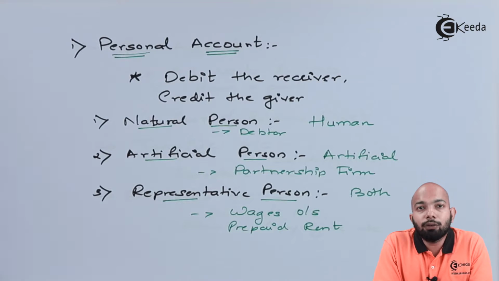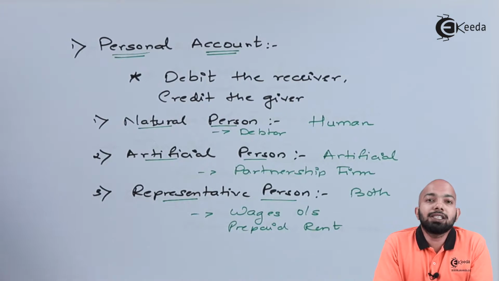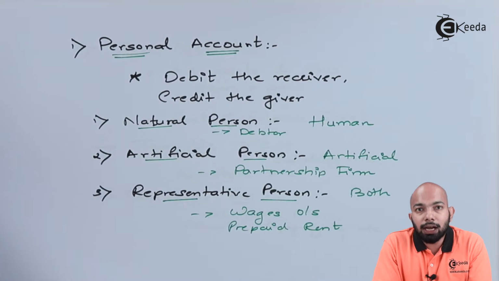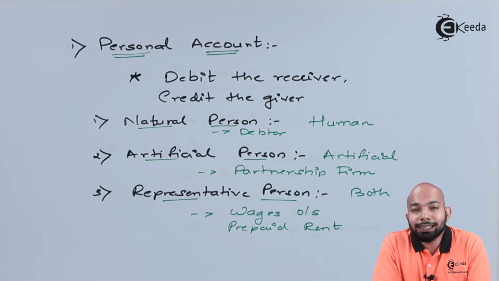Here we have all accounts which form a part of human accounts, for example debtors and creditors. When we have the name of a specific person or the name of the account, that's when we classify that account as falling under the personal category. Hence we follow this rule: debit the receiver and credit the giver.